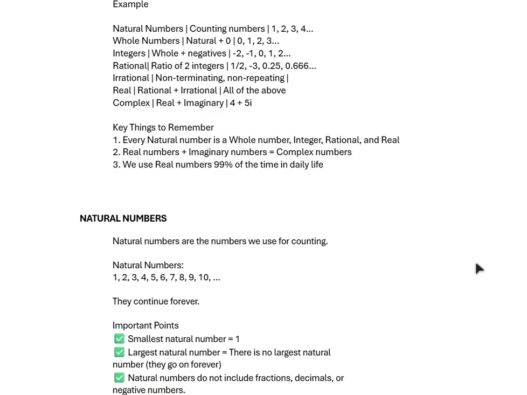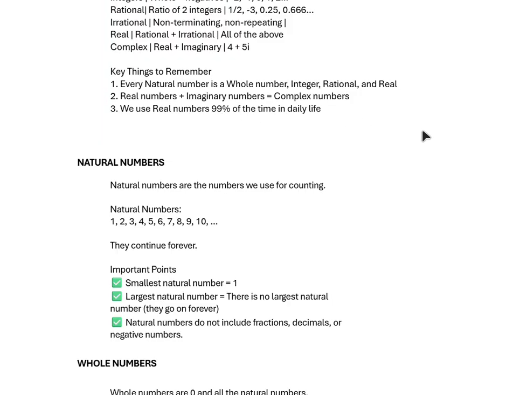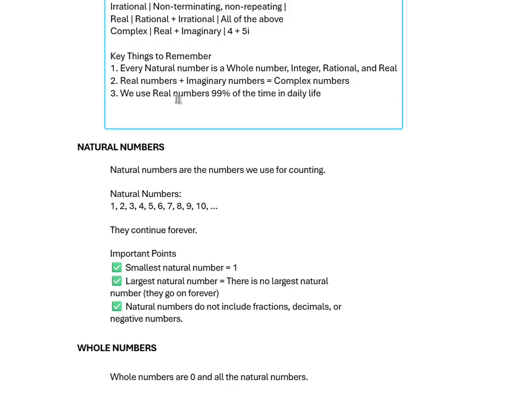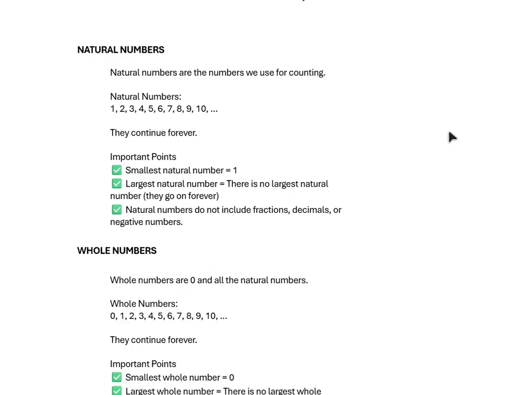Key things to remember: every natural number is a whole number, integer, rational, and real number. Next, real numbers plus imaginary numbers equal complex numbers. We use real numbers 99% in our daily life.